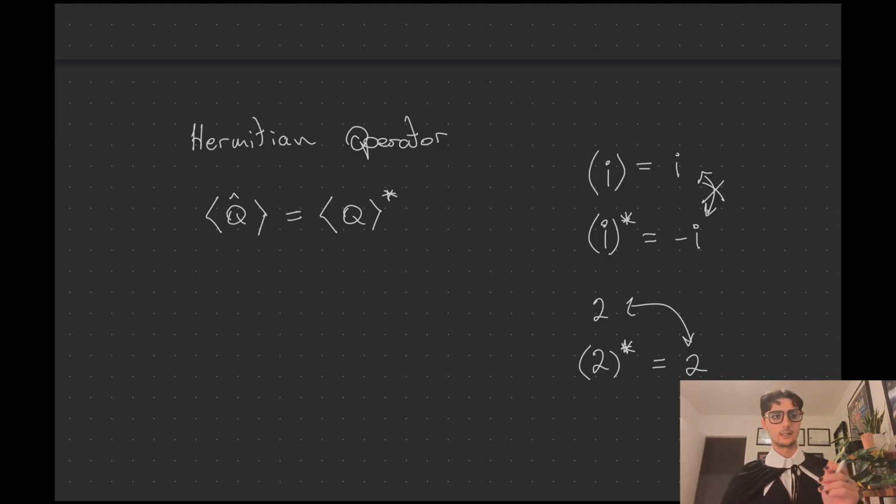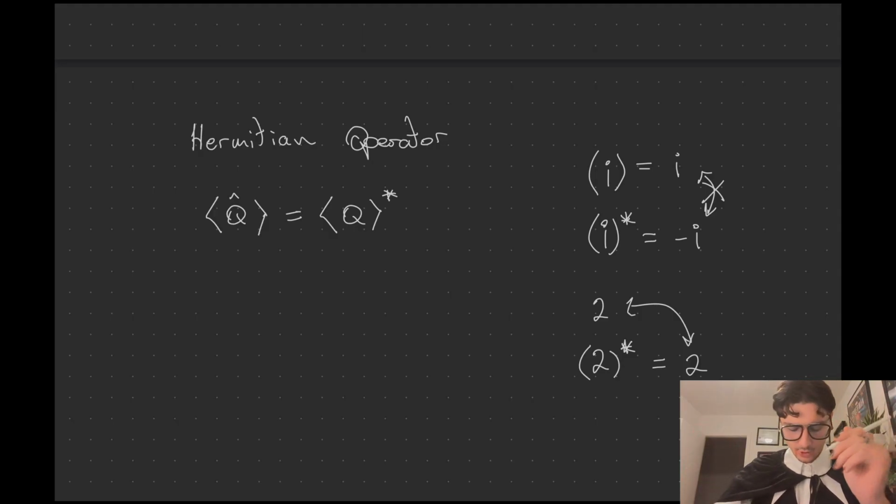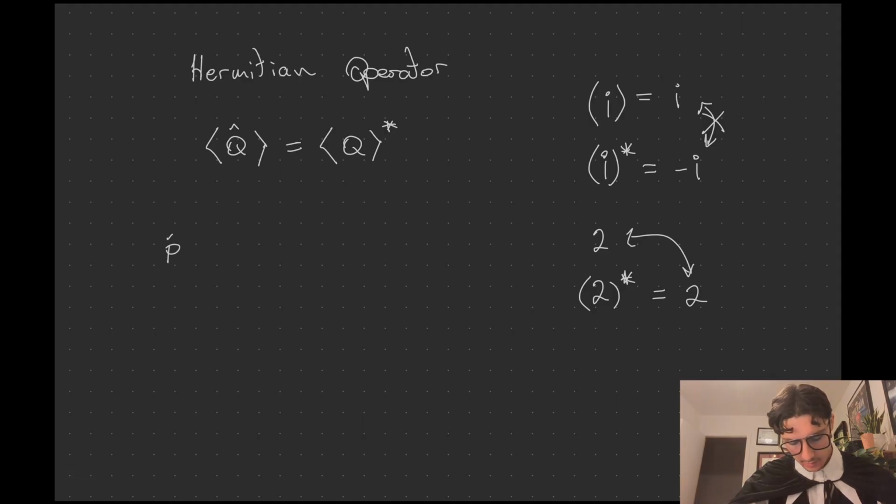And this is important in quantum mechanics because we are interested in looking at expectation values of real things. We don't want to see an imaginary number pop up when we're looking at the expectation value of position, because position is a real thing. You're expecting to see the particle here on the real number line. What does an imaginary value for position mean? It doesn't make sense. So we're looking at Hermitian operators. So what am I trying to show here? Is the momentum operator a Hermitian operator? And how do we test this?